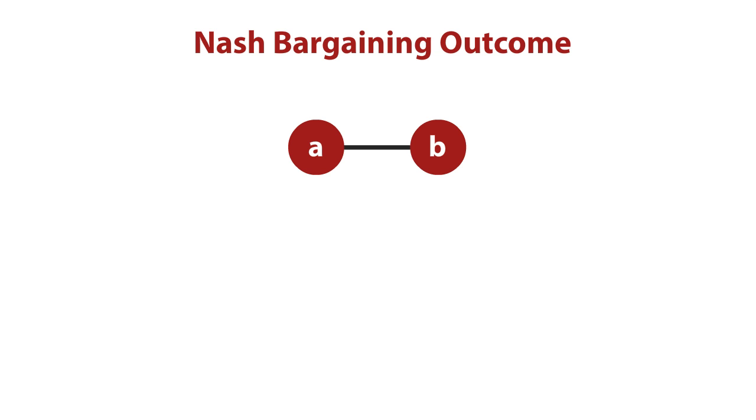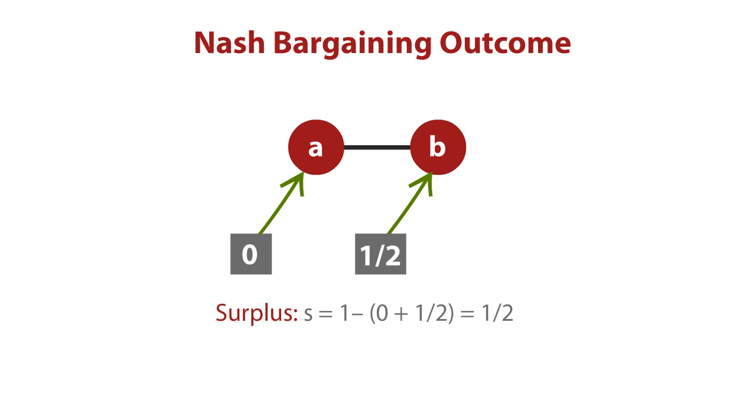A's outside option in the AB negotiation is 0. It's got no place else to go. B has an outside option, though. That's to deal with C. And the value of B's outside option is what C has to have, which is a half, the difference between that and 1, what B and C could get if they join up. So the value of B's outside option is 1 minus the half C gets, or just 1/2. The surplus then in the AB deal is the 1 they can have if they reach a deal minus the sum of their outside options, which add up to a half, and so their surplus is a half.